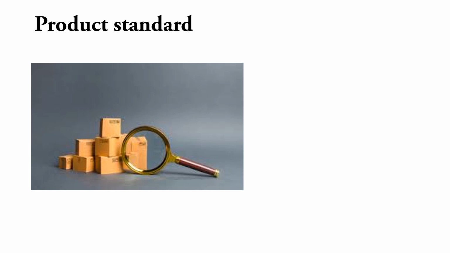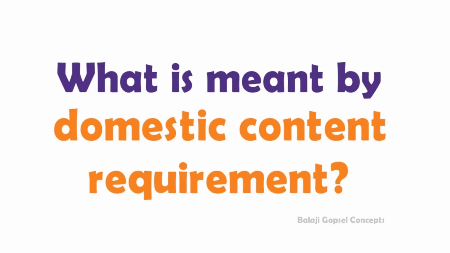The second point here is product standard. Under this barrier, the product standard is measured. If the product is not up to the standard, then the product will not be allowed in the country. For example, a pharmaceutical product must be confirmed before it enters into the country. The third type of non-tariff barrier is domestic content requirement. Government imposes domestic content requirements to boost domestic production. Okay.